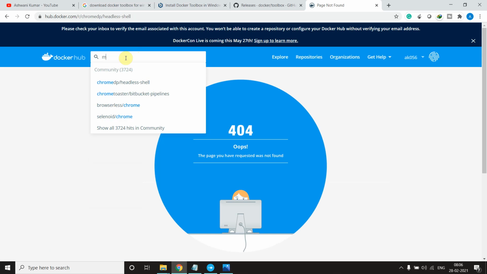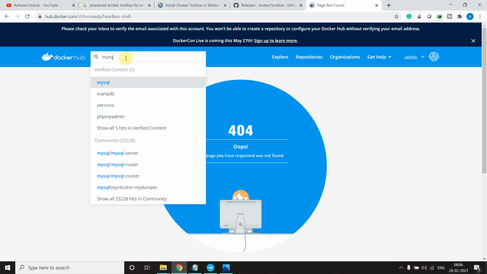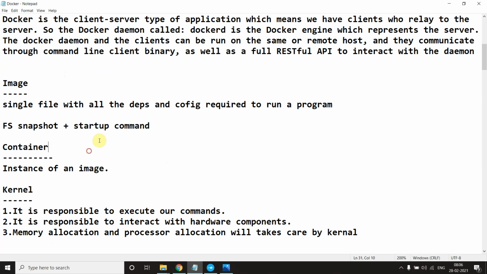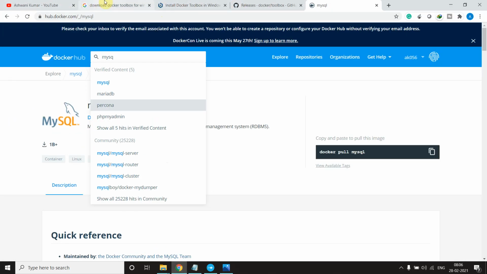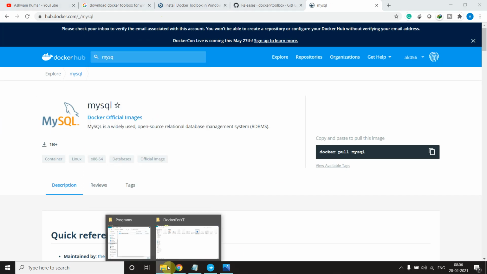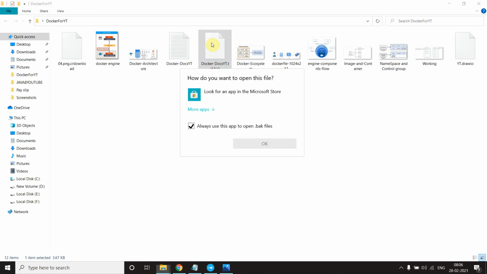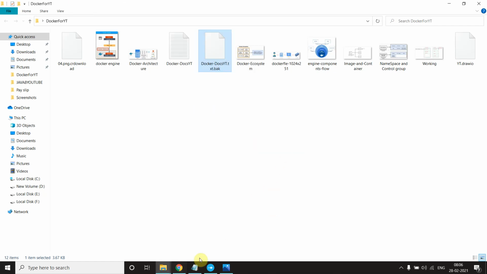But if I say MySQL, we will have it, I think. Yes, this is an image of MySQL. Suppose you want to understand this image. Let me open this.